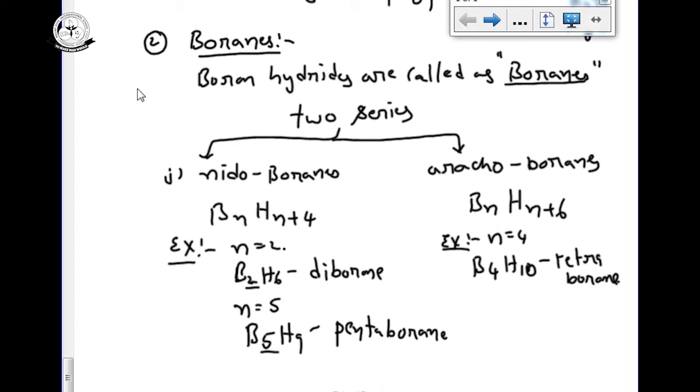And if I take 5 borons, B5H11, n equal to 5, its name is also pentaborane. But how can you observe the difference between these two? Pentaborane.